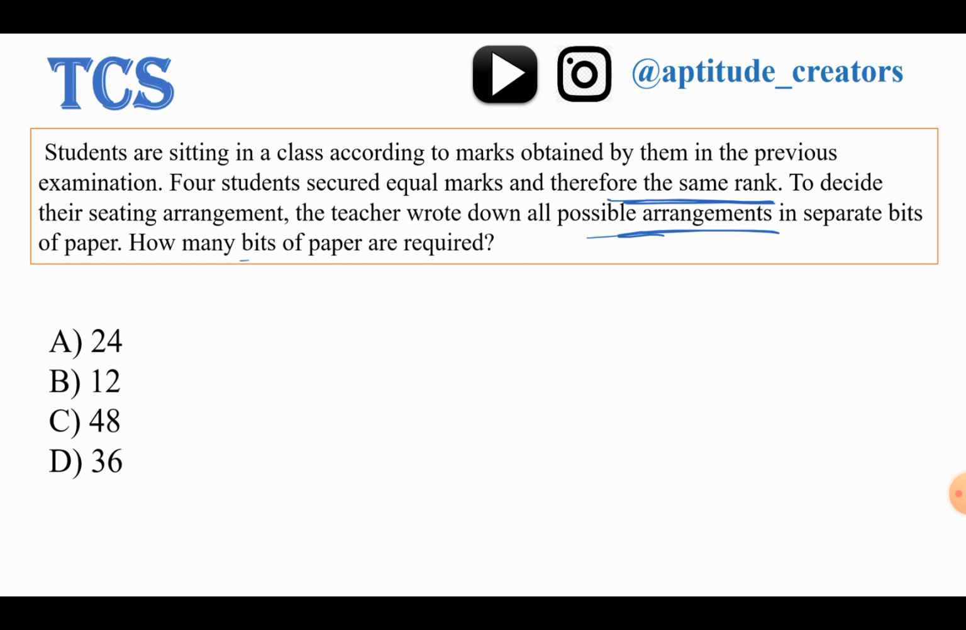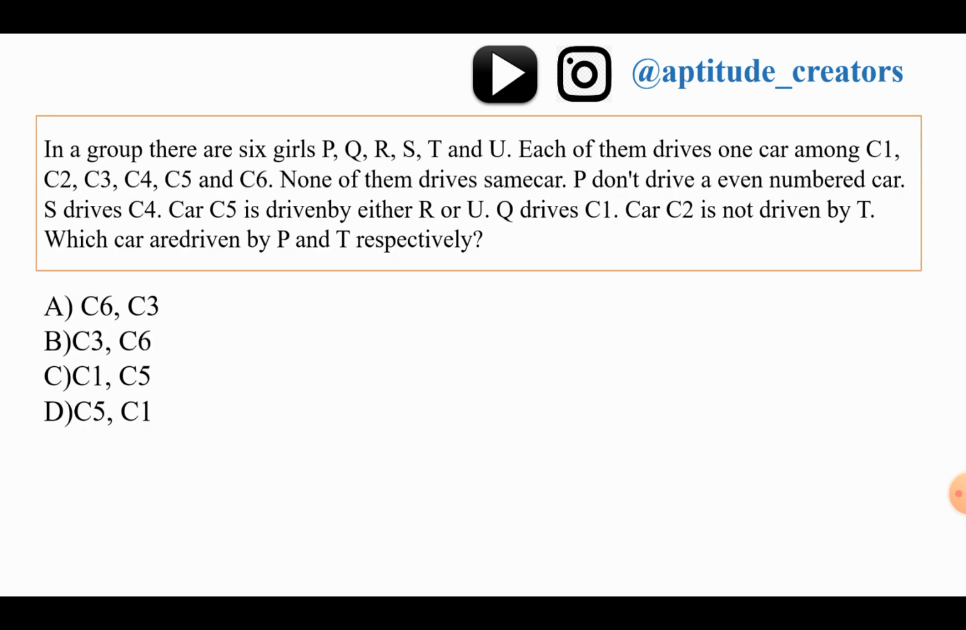How many students are there? 4 students. How many bits of paper are required? 4 factorial ways are required. That is 24. Answer is option A.